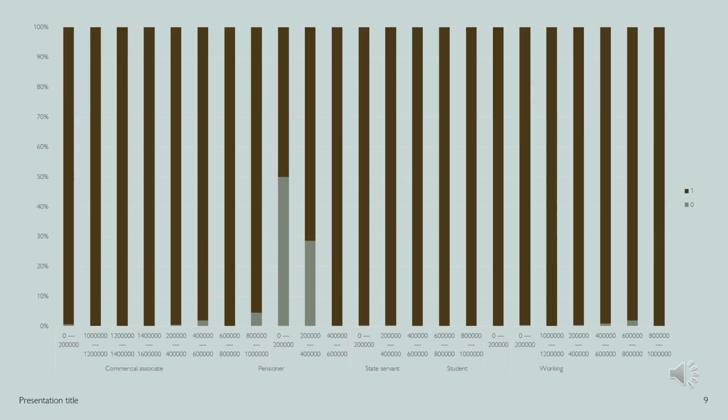Now to confirm our intuition from the first visualization, here is another stacked graph for the same predictors versus our target variable status for approval and rejection. It is evident how bad debt directly affects the approval status, and we can only observe significant rejections in the pensioner income type, whereas the other income types have zero to no rejections.